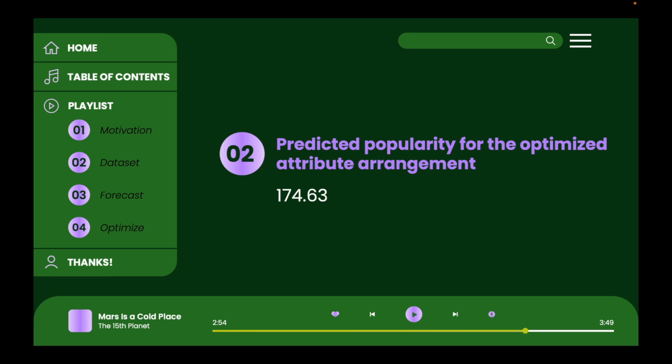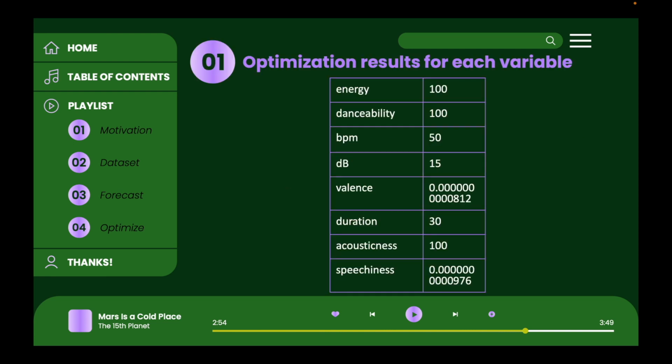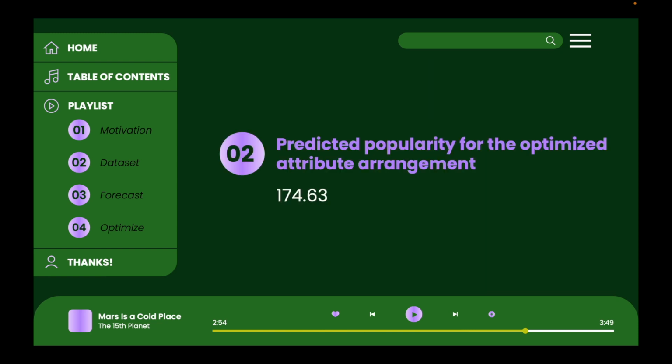So using the initial value that we gave, we had this result, and after having this result, this is the final result of popularity that we get, 174.63. So this is our project.